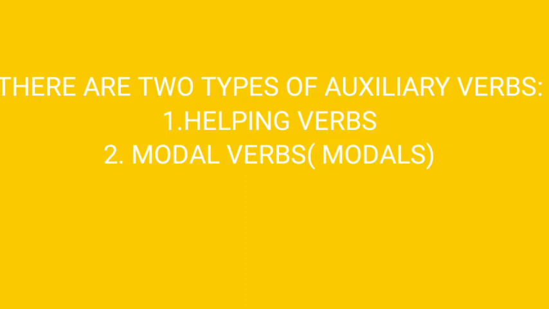There are two types of auxiliary verbs. One is helping verbs and one is modal verbs. What are the helping verbs? The helping verbs are is, am, are, was, were, do, does and did. These helping verbs are used to express tense.